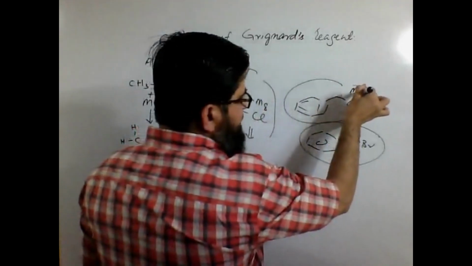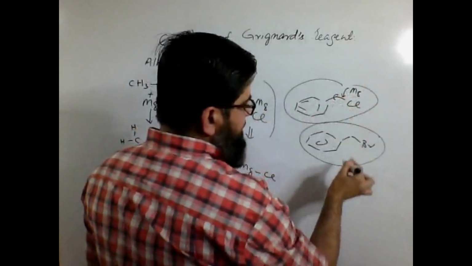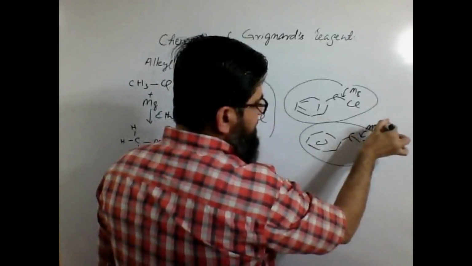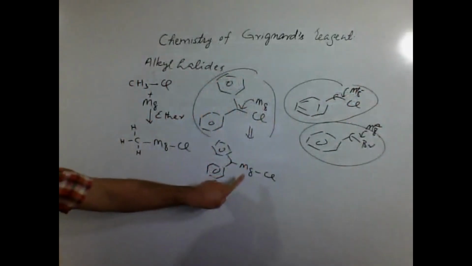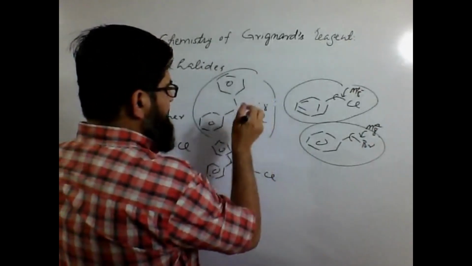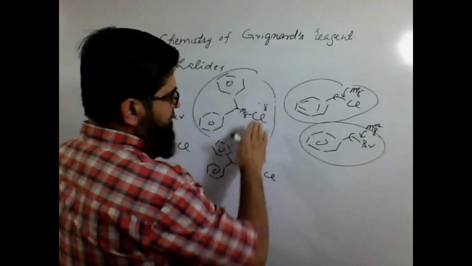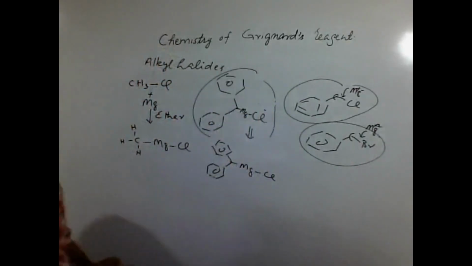Similarly, the magnesium will become inserted between the carbon and the halogen. This is carbon and this is halogen. Over here will become the magnesium metal, which is a positive 2. So finally it will look like this: carbon, magnesium and then chloride. So this is how the Grignard reagents are formed.